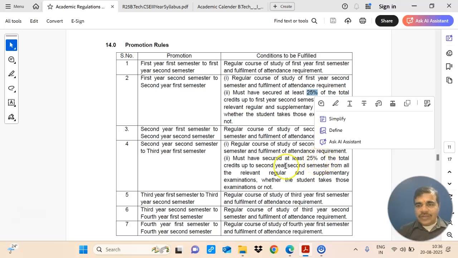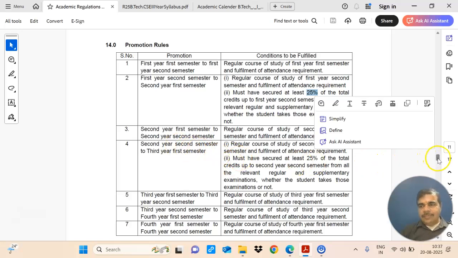In your second year first semester you are having 22 credits, and in second year second semester you will be having 20 credits. So 20 plus 20 plus 22 plus 20, in total you are having 82 credits. Wait, considering the second year credits, that is 42 credits, if the student is getting at least 20.5, which we can say as 21 credits, the student can easily be promoted to your third year first semester.